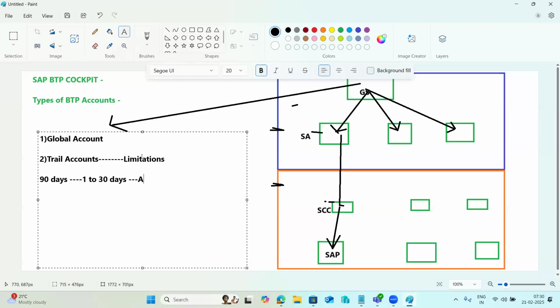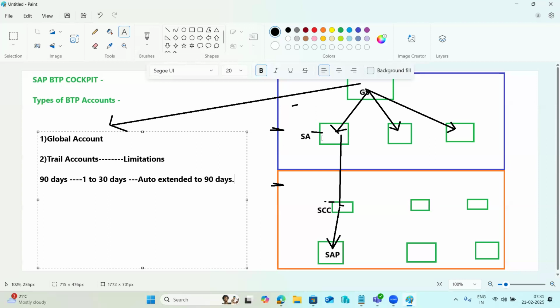Once you log in, it is automatically extended by another 60 days, to a total of 90 days. The trial account license is only for 90 days. Once the 90 days are completed, your account will be deactivated, and whatever services you are currently using will all be deleted from your account.